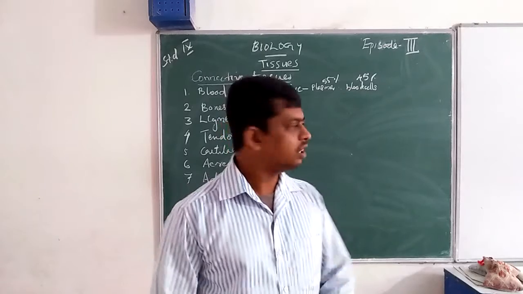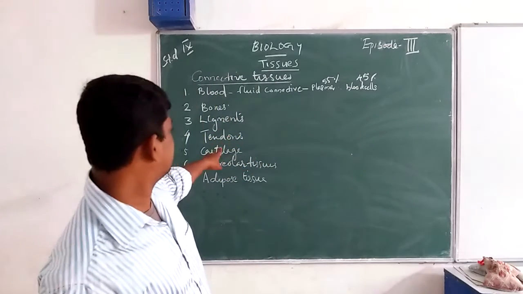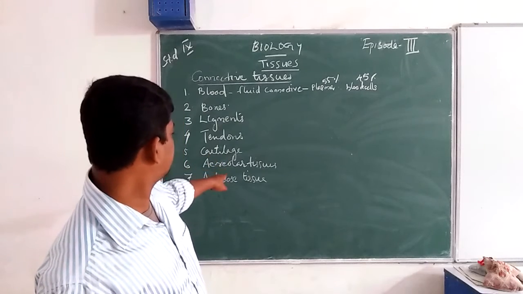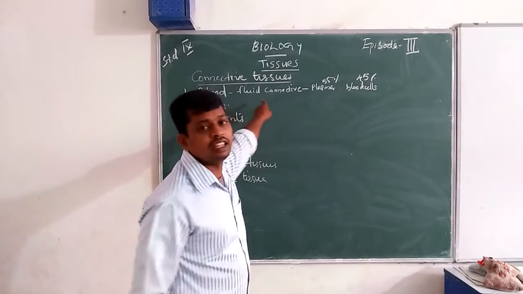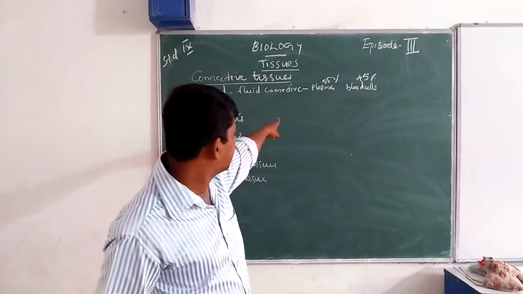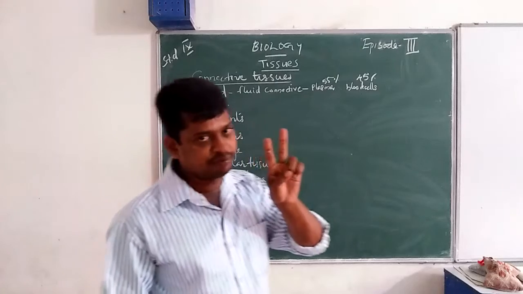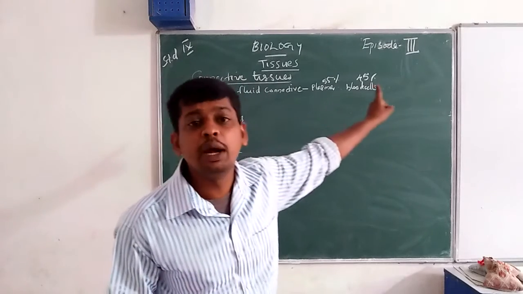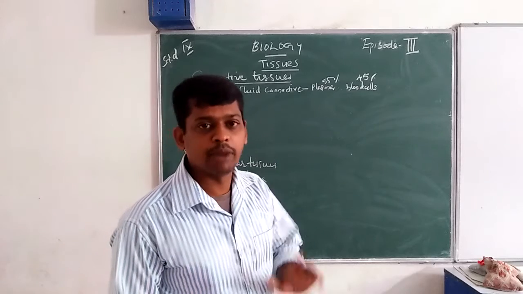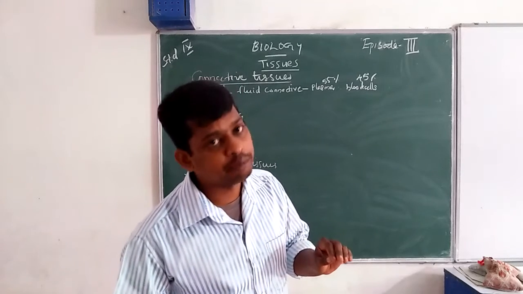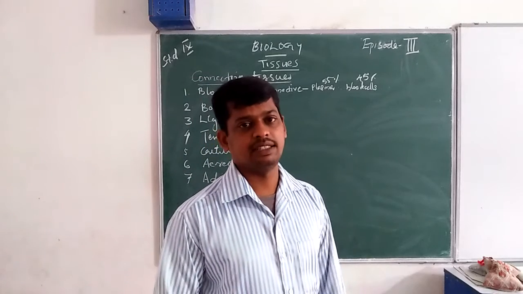The connective tissues are blood, bones, ligaments, tendons, cartilage, areolar tissues, adipose tissues, etc. The first one is blood, a fluid connective tissue. Within the blood, there are two parts: the plasma part and blood cells. Around 55% is plasma, the fluid part, and the remaining 45% are blood cells.